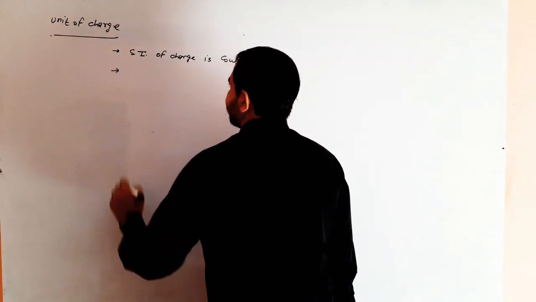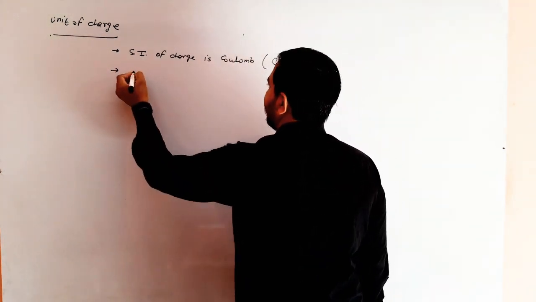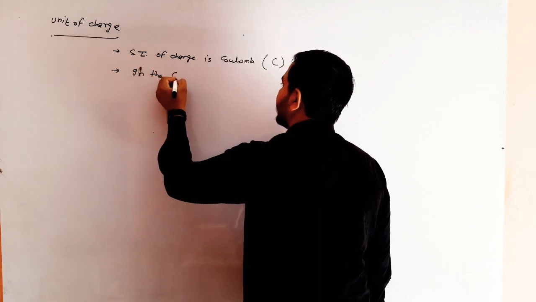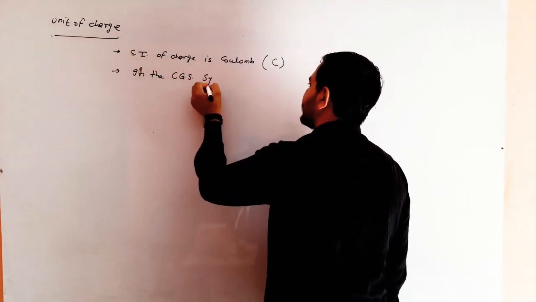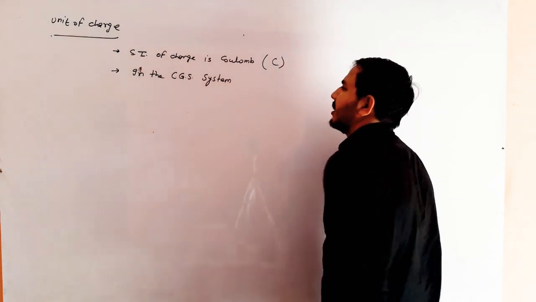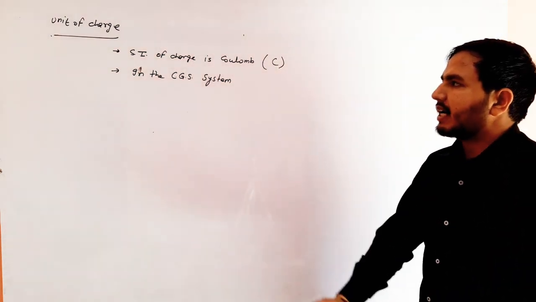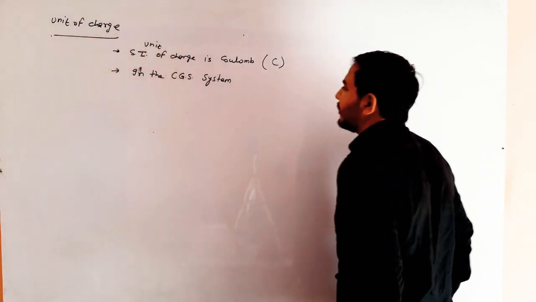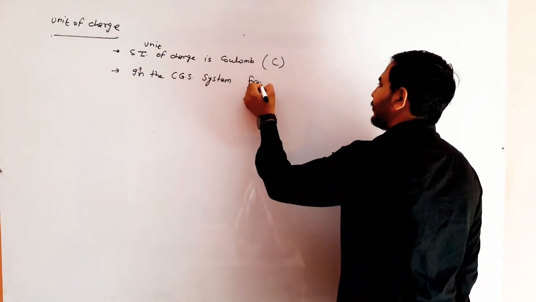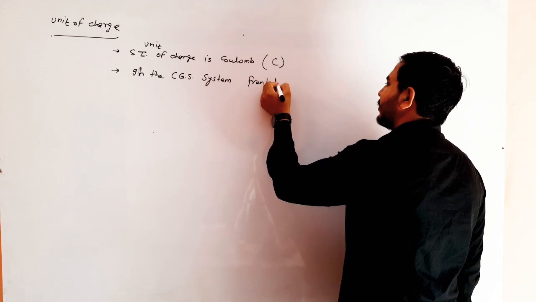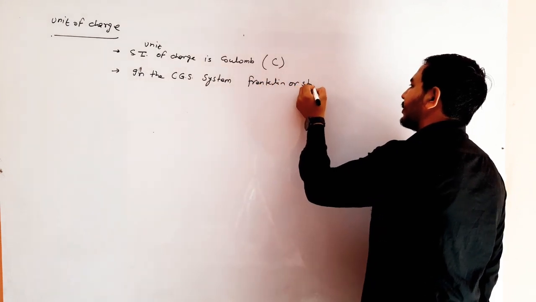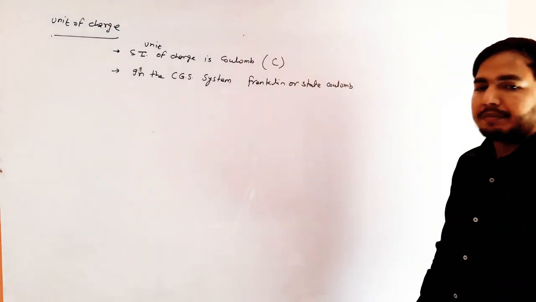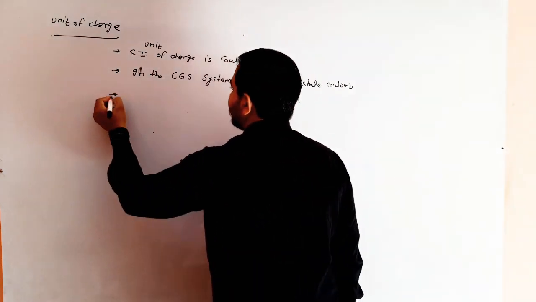In the CGS system, the unit of charge is Franklin or state Coulomb. Clear? The big unit of charge.